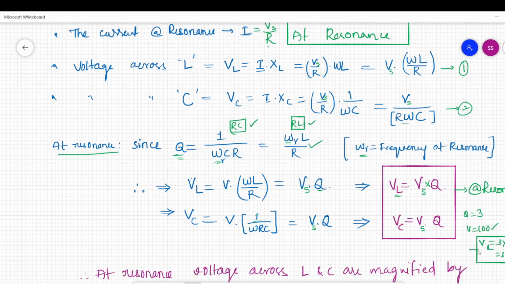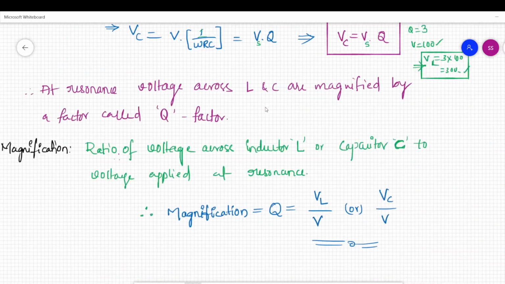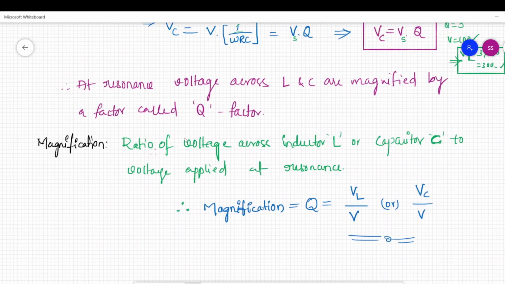This is the property of inductor and capacitor at resonance. The voltage across inductor and capacitor will be very much higher compared to supply voltage. At resonance, voltage across inductor and capacitor are magnified by a factor that is called the Q factor. So what is magnification here? The ratio between voltage across inductor or capacitor and the voltage applied at resonance condition. That is, Q equal to voltage across inductor by supply voltage, or voltage across capacitor by supply voltage, at resonance condition.